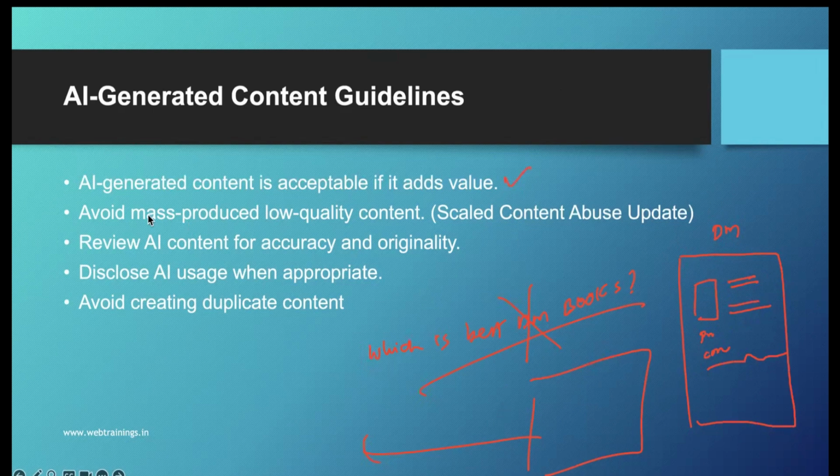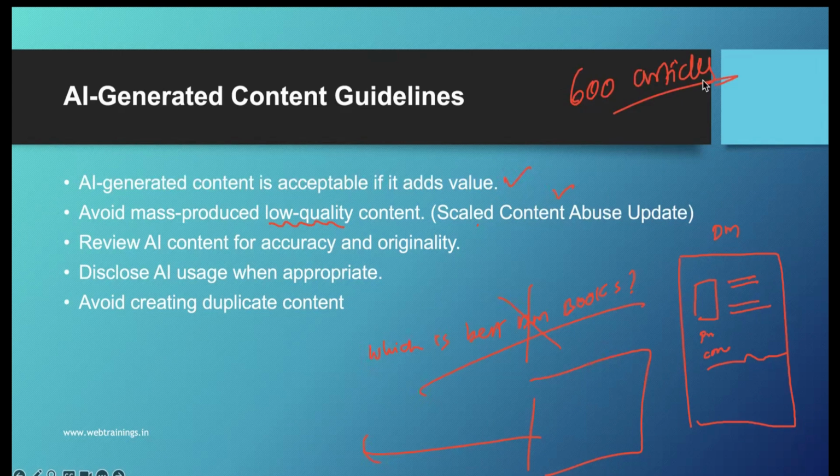And very important, avoid mass-produced low-quality content. Google has a very dangerous update here, the scale content abuse update. I have seen a lot of people doing it on Reddit, and I have read that many people have been punished very badly. In the beginning, they got a huge traffic boost. One recent thread I read on Reddit, they had uploaded almost 600 articles, location-wise, because they are offering some services.